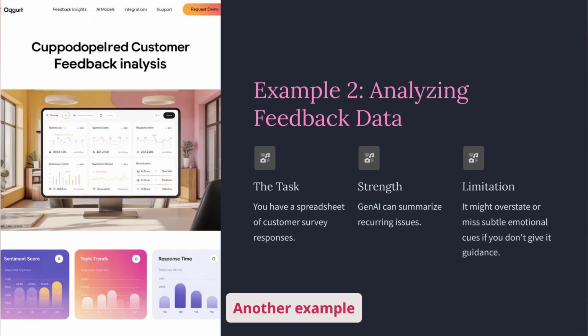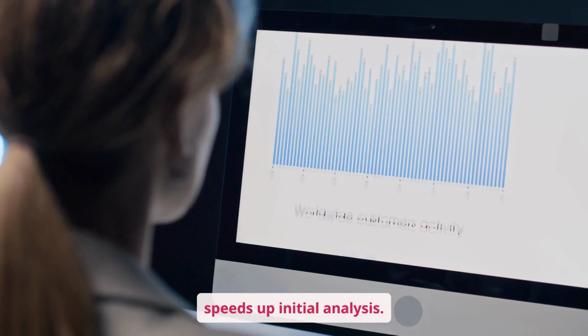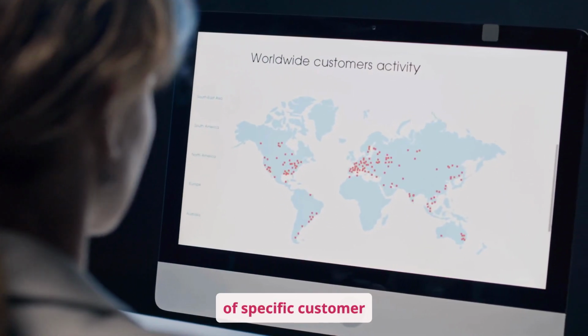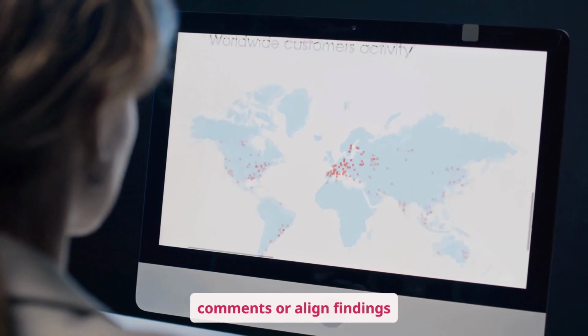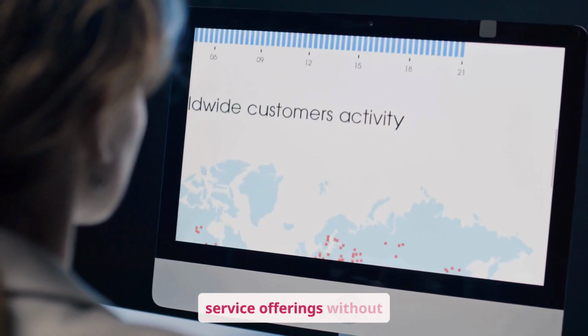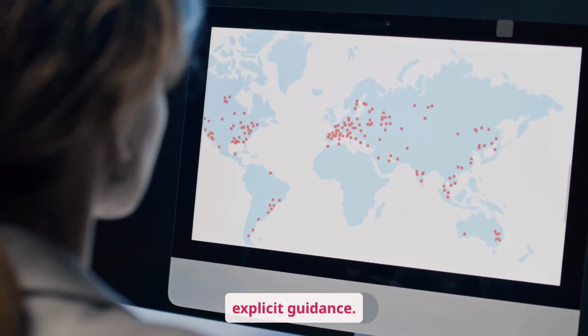Another example involves analyzing customer feedback. GenAI can process large volumes of text data to identify sentiment trends or common topics. This speeds up initial analysis. The limitation is that it may not grasp the nuances of specific customer comments or align findings perfectly with your company's unique product categories or service offerings without explicit guidance.